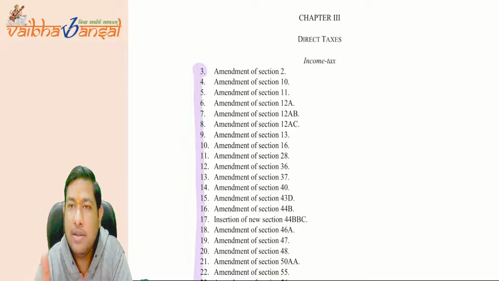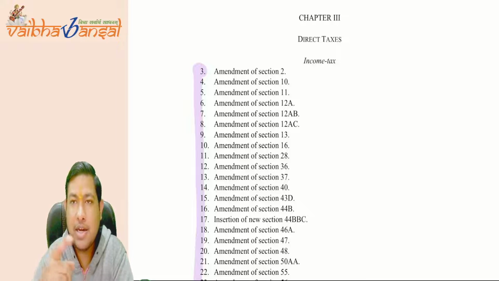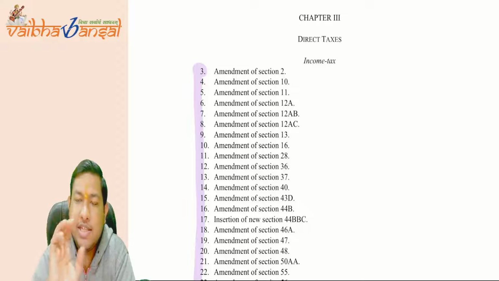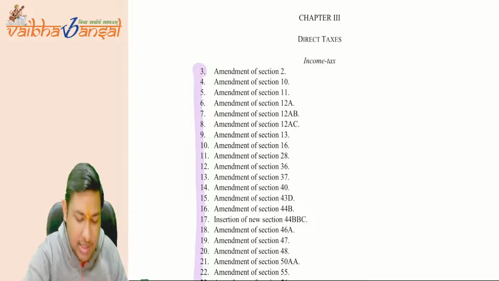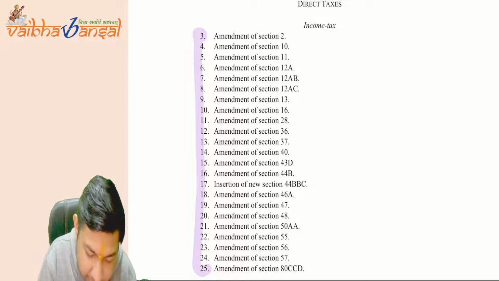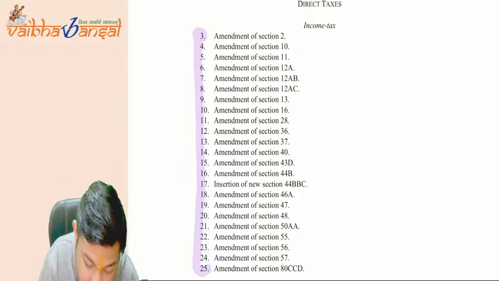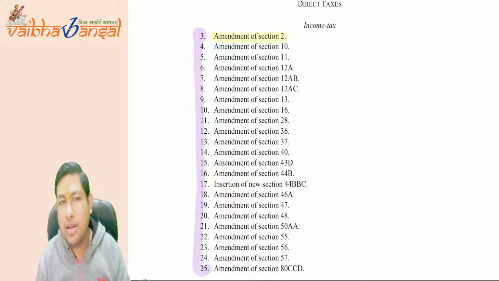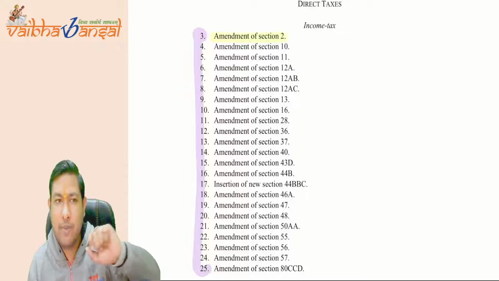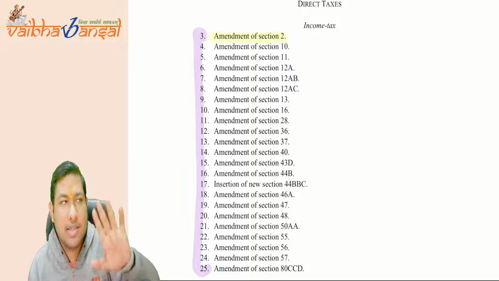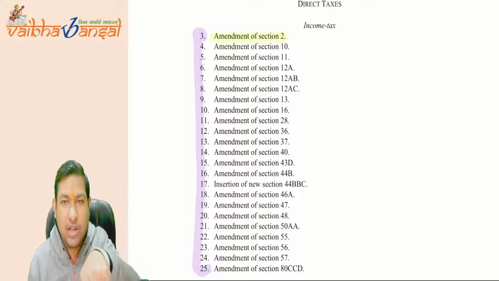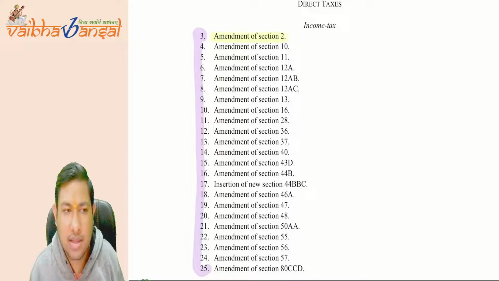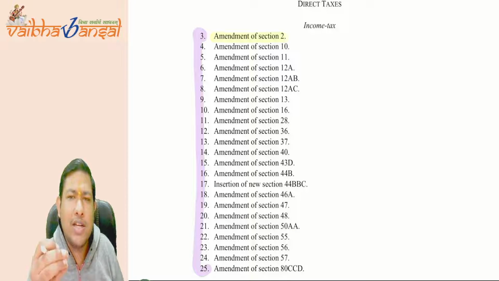There can be some representative of ours that we have sent, who may object to any change. Suppose the government wants to make a change in section number 2, but some MP, a member of parliament, says that in section 2, whatever changes you are trying to bring, I find certain problems.